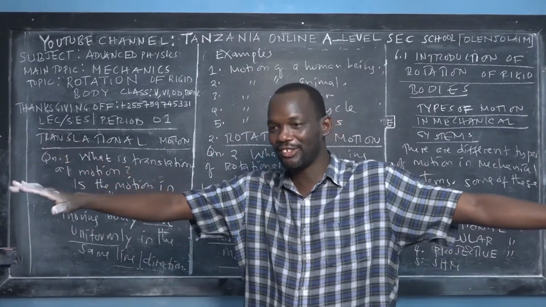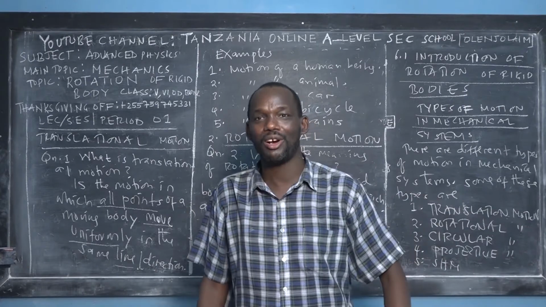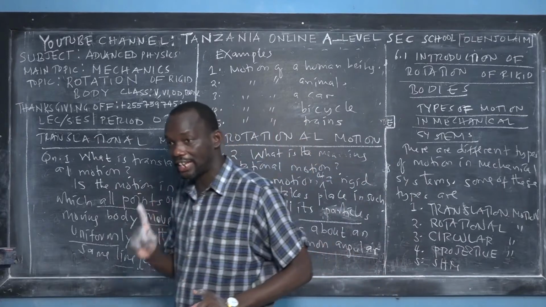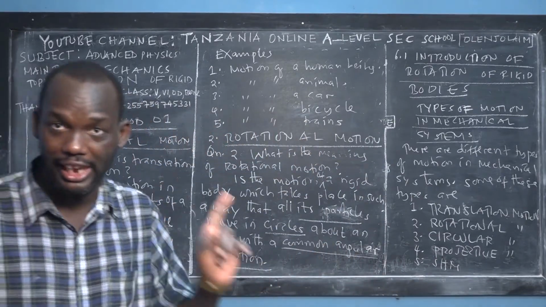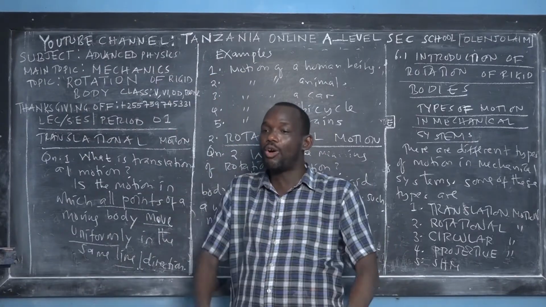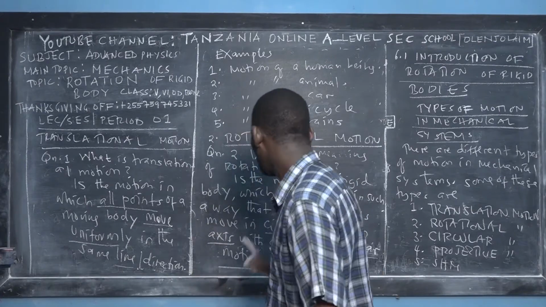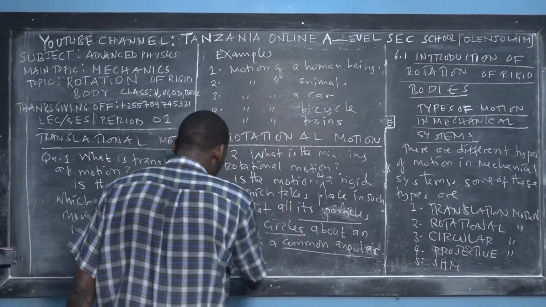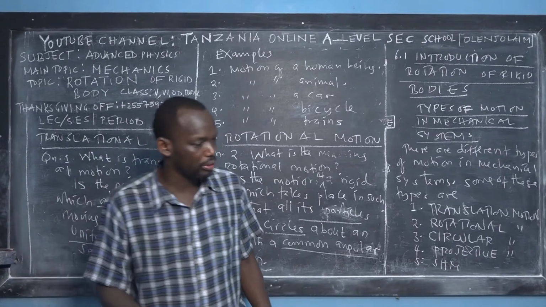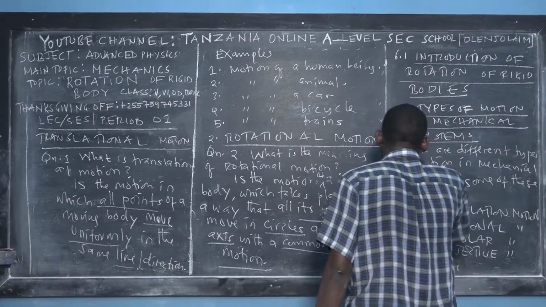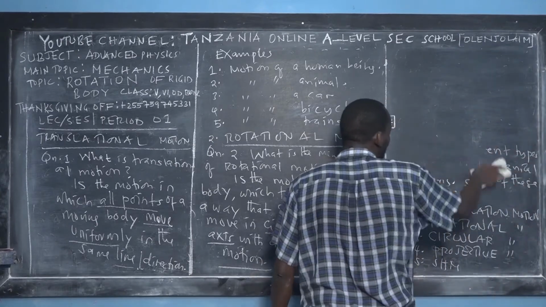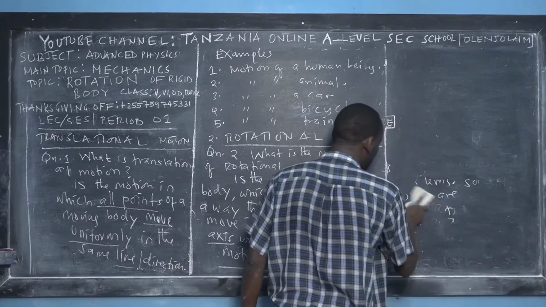You see? And then if you stand, you find that you continue rotating about your own axis. So the issue is, listen, for circular bodies, they rotate about an axis which is the center of the cycle. But for rotational dynamics, the rigid bodies rotate about their own axis of rotation. So you say in cycles about an axis with a common angular motion. Let me make a clarification here, because you should make sure you understand the difference. Otherwise, you can get lost before even arriving at the 6th or the 7th subtopic.